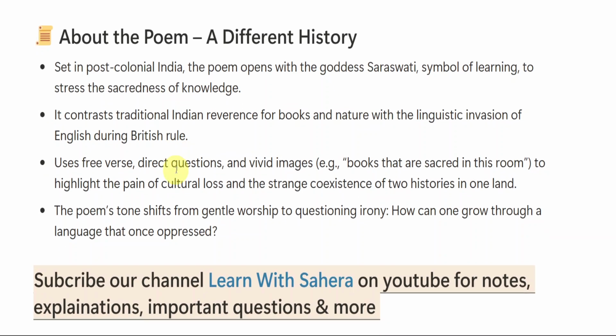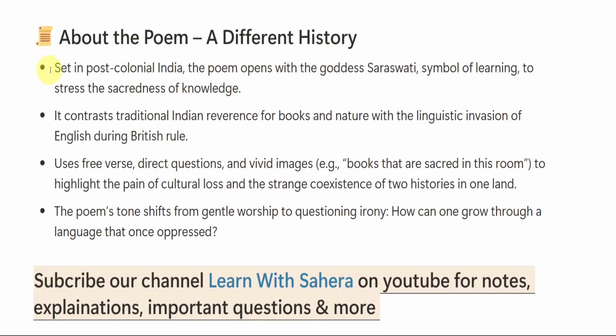After writing about the poet, we need to write about the poem. About the poem, A Different History. It is set in post-colonial India. The poem opens with the goddess Saraswati, symbol of learning, to stress the sacredness of knowledge. So it is totally set in post-colonial India at that particular time. So the poem opens with goddess Saraswati. I think you all know that Saraswati is known for learning or knowledge, right? She is regarded, or called, the goddess of knowledge. So here the poem opens with the goddess Saraswati, symbol of learning, to stress the sacredness of knowledge.